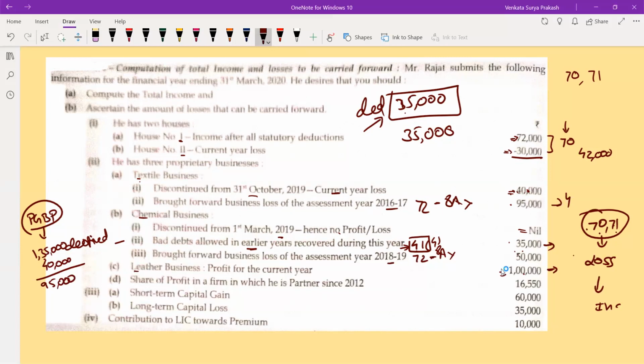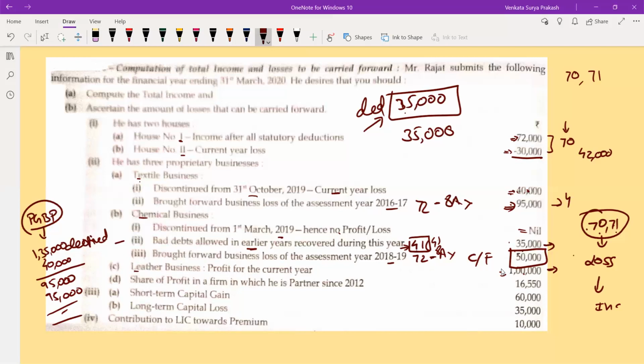Then what I will do? I will adjust my brought forward loss. Another 95,000 is there. I will adjust this. So ultimately, there is no profits and gains from business or profession. And still there is a balance of 50,000. So what I will do? Carry forward. This 50,000 will be automatically carried forward.